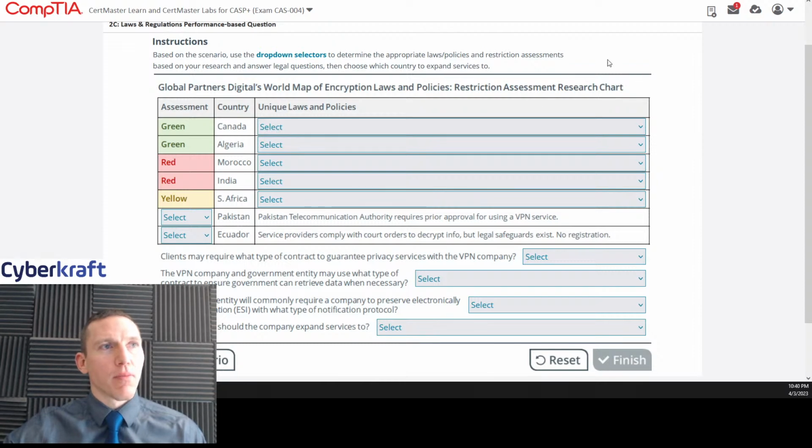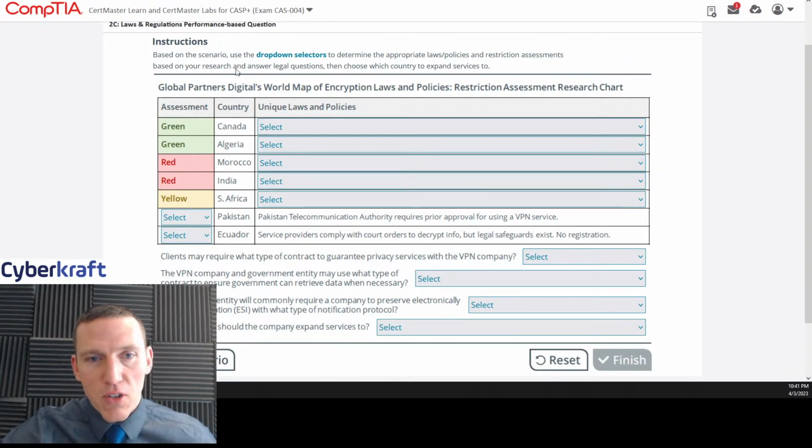Okay, so we're going to approach this just like we do with every PBQ. So I'm going to read the instructions first. Based on the scenario, use the drop-down selectors to determine the appropriate laws, policies, and restriction assessments based on your research and answer legal questions. Then choose which country to expand services to. Let's read the scenario first.